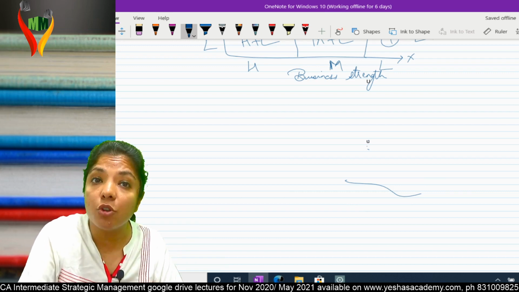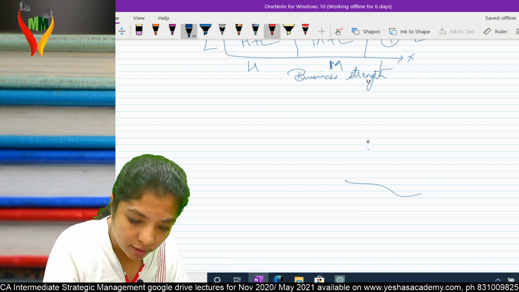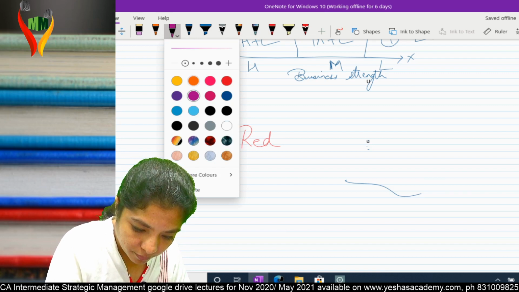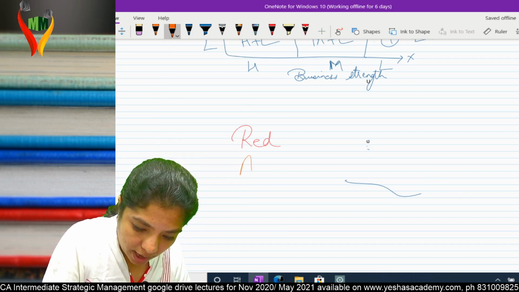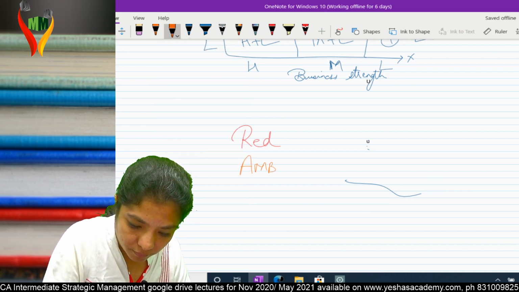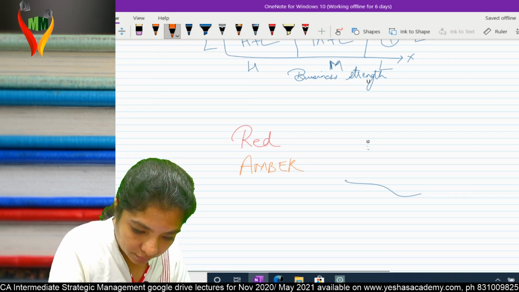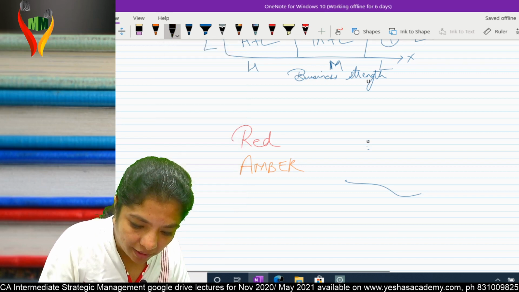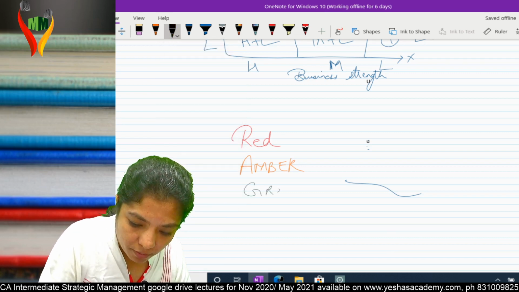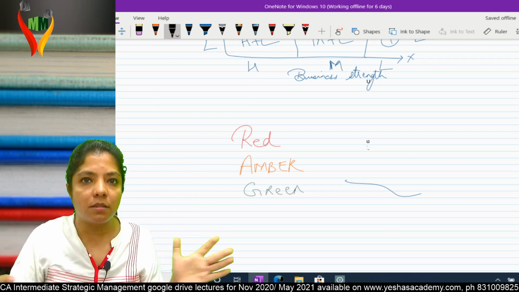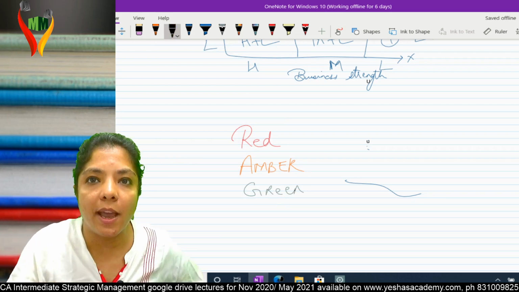In the traffic control light, we have 3 colors. Which 3 colors? Red, amber, and green. If I write green, it will come in black over here because green is the base color in this whole system. So it will become black over here. I hope you're with me.